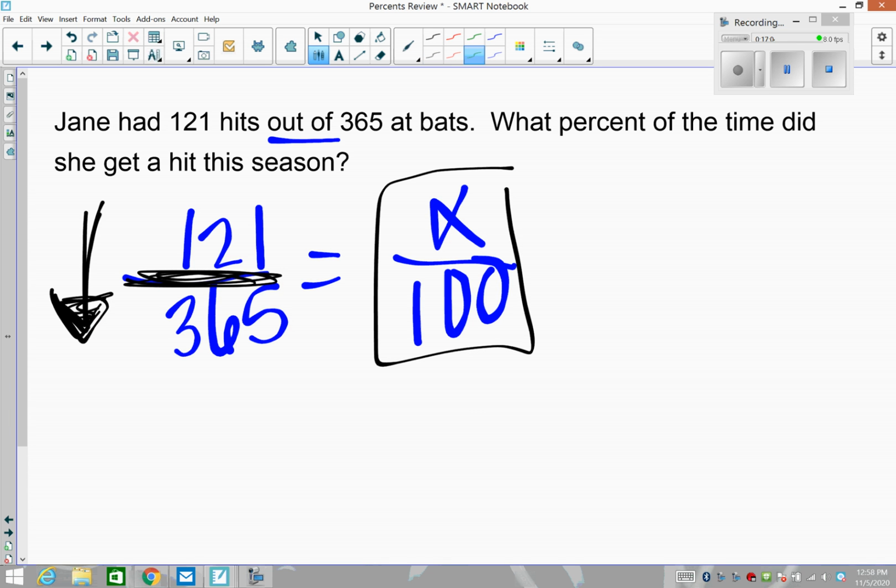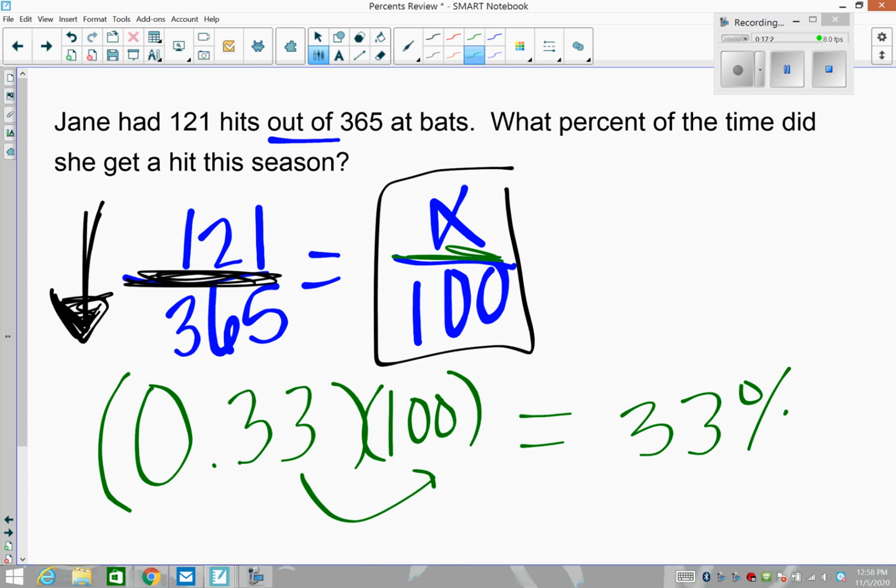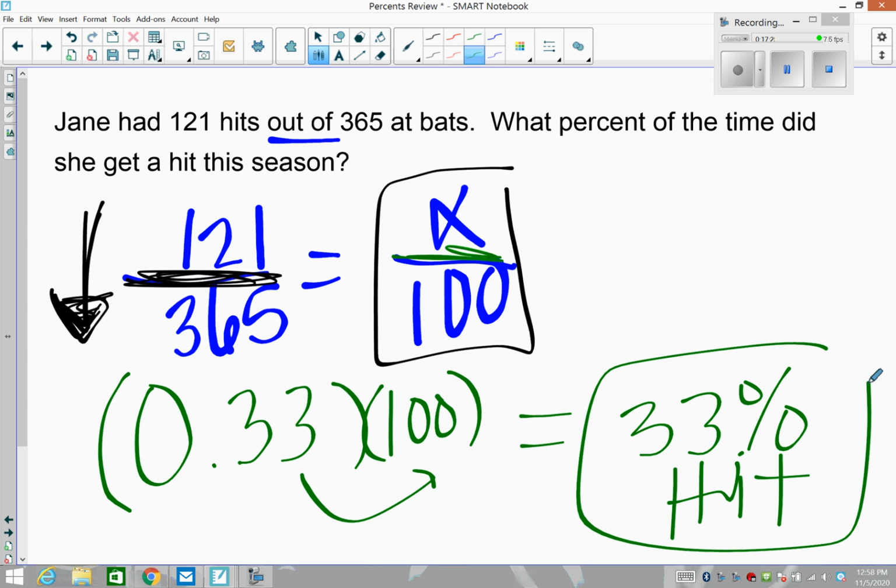So we would have 121 divided by 365, and we get 0.33. I'm going to cut it off right there. And then to get to a percent, we would multiply by 100, which is basically undoing that step right there, which would be 33% of the time that Jane got a hit. So that was that faster way that I introduced to you in that unit instead of setting up that proportion. And maybe for the rest of these, I will continue to do that. I'll do the faster way.